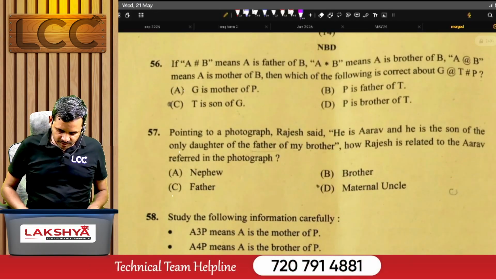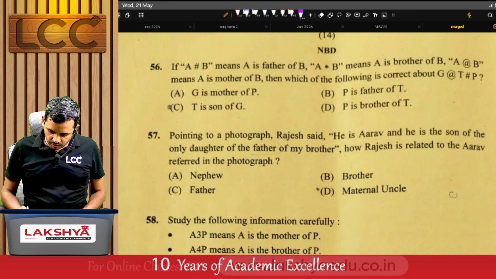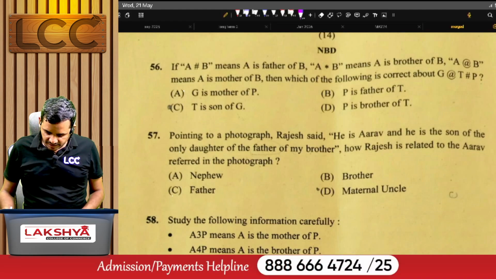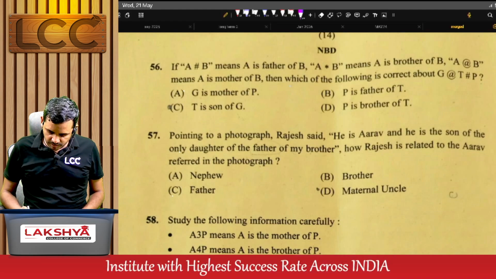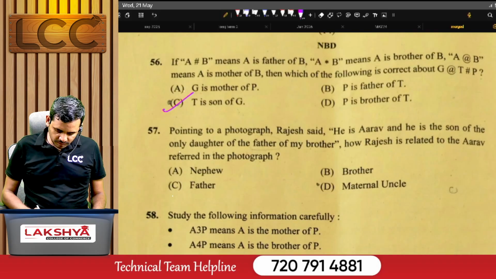Next, see problem number 56. A dash B means A is a father of B, A star B means A is a brother of B, and A at the rate B means A is a mother of B. Then which of the following is correct about G at the rate T dash P? For this one, the right answer is C.